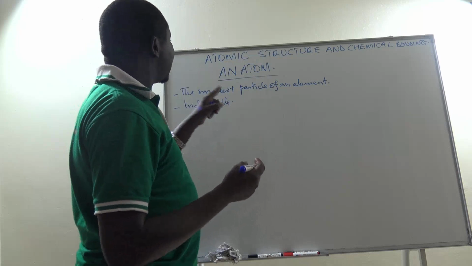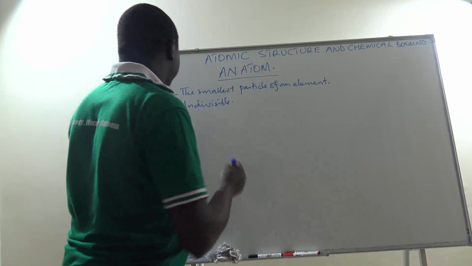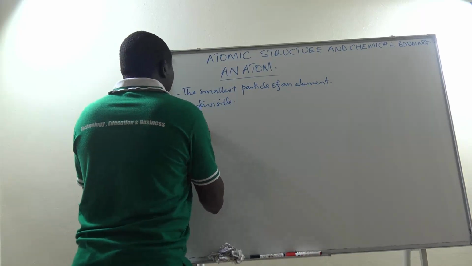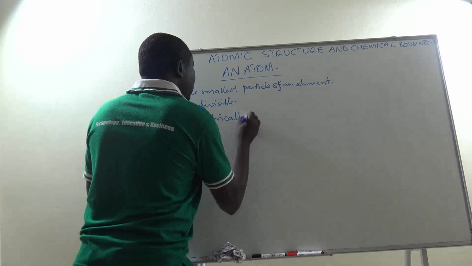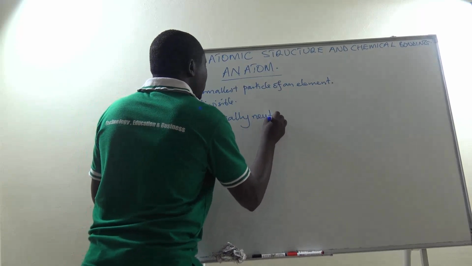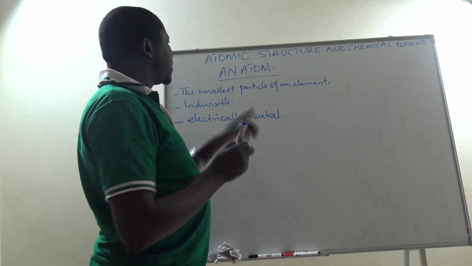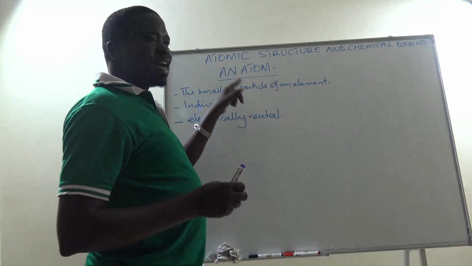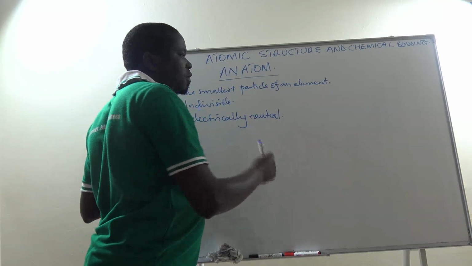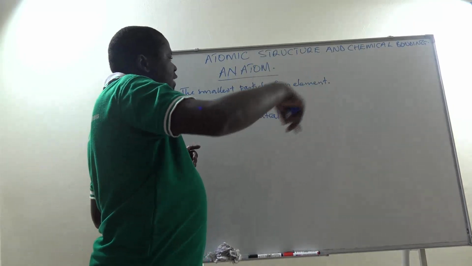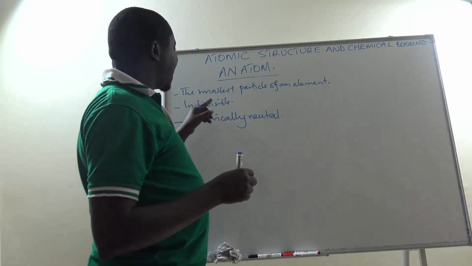So an atom is therefore the smallest particle of an element. It is indivisible. Three, an atom is electrically neutral. So an atom is not positively charged or negatively charged. It is just electrically neutral. So the net charge in an atom is just 0. Not that it doesn't contain positive or negative particles.